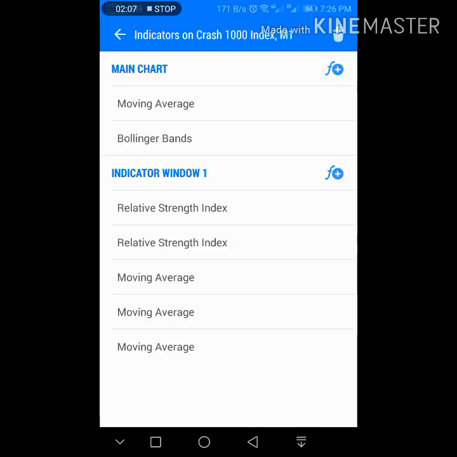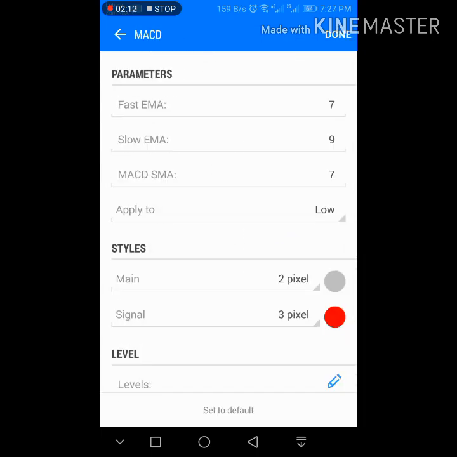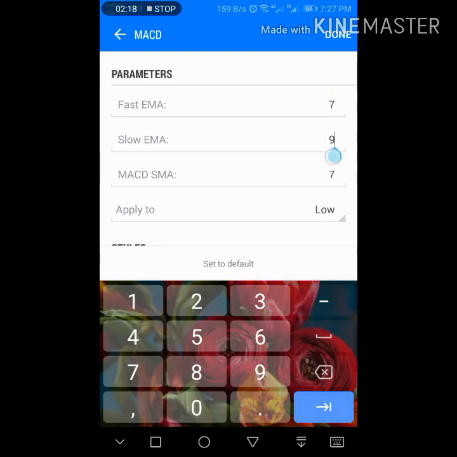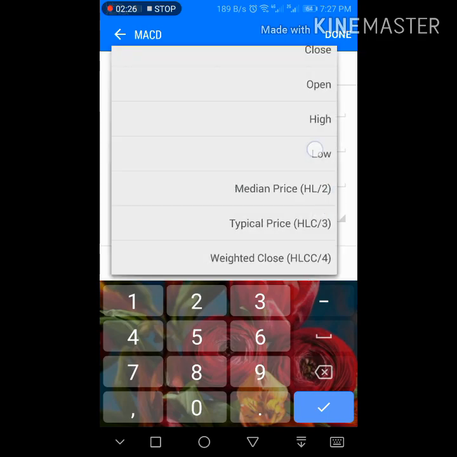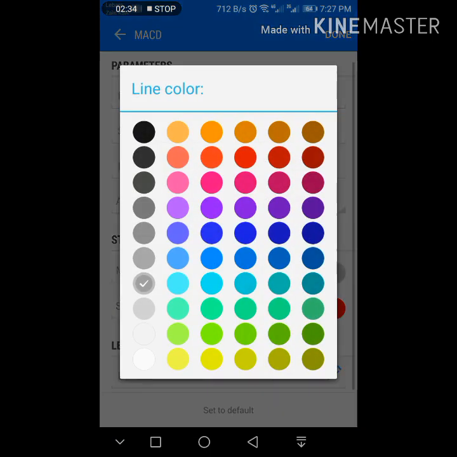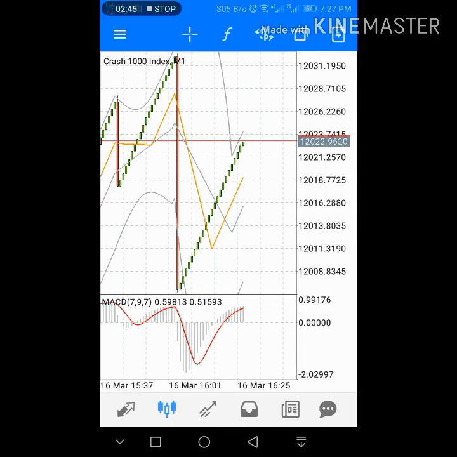And the second thing, we have to set up MACD. The MACD fast EMA set at 7, and the slow EMA 9. The MACD SMA at 7, apply to low. Remember, apply to low. Mainly 2 pixel, and the color will be any color you choose, no problem. The signal line is red and there is no need for labels. So simply click on done.